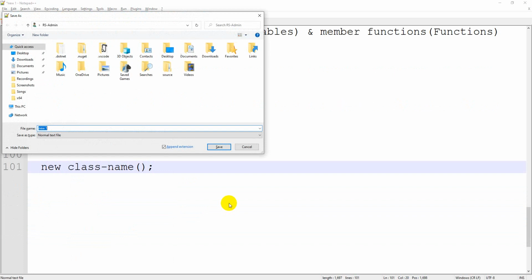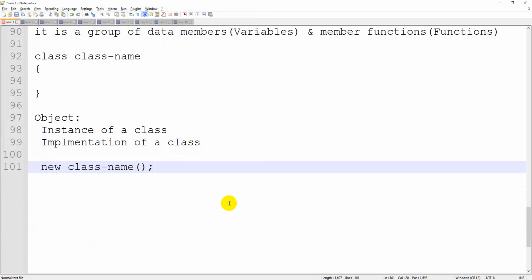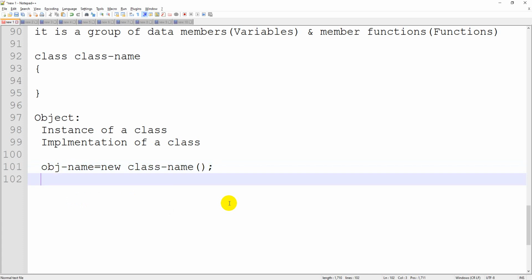This is going to be an object. But whenever I want to reuse the same object multiple times, I need to save it with a name. So that is the reason I can save it with a name. If I write a is equal to 10, the system will throw an error, because it will ask me what is the type of a.